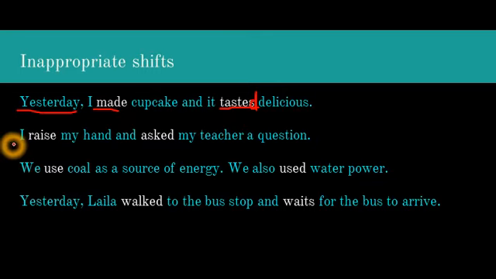Next sentence. I raise my hand and asked my teacher a question. Raise and ask. These are two verbs in this sentence. In this sentence, the verb raise is in the present tense and the verb asked is in the past tense. There is a shift from present tense to past tense. In the sentence, both actions happen at the same time. So there is no reason to change the tense.